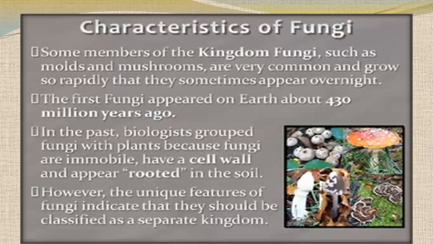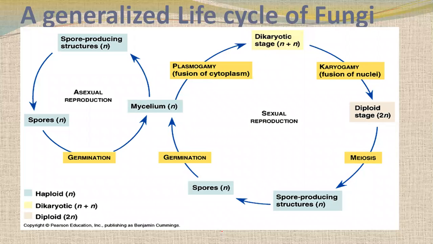Some members of kingdom fungi are molds and mushrooms, which are very common and grow rapidly. The first fungi appeared on the earth about 430 million years ago, and in the past biologists grouped them with plants because both have cell walls and appeared rooted in the soil. But the roots and cell wall are totally different. Later, the unique features of fungi indicated that they are in a separate kingdom, not plants and not animals.